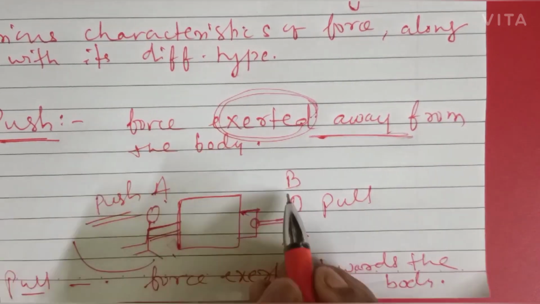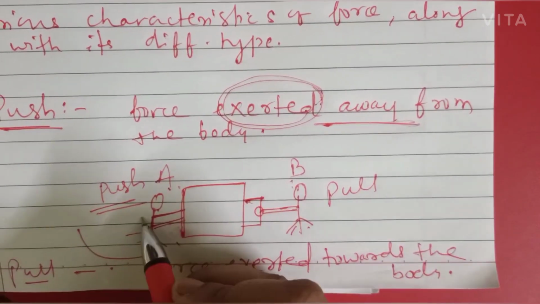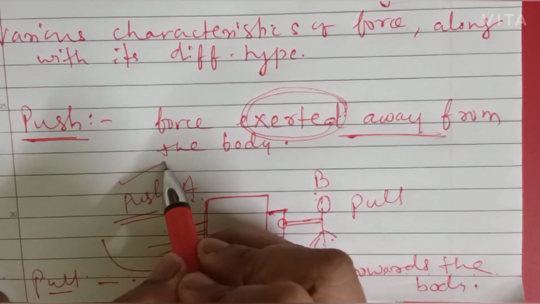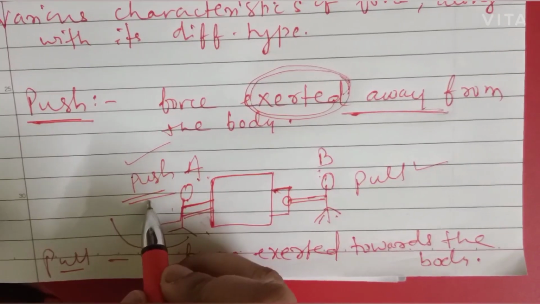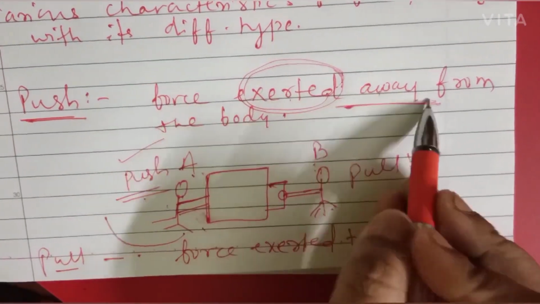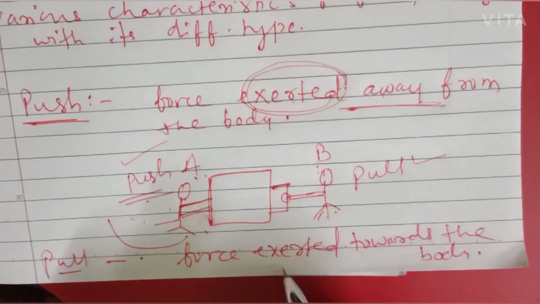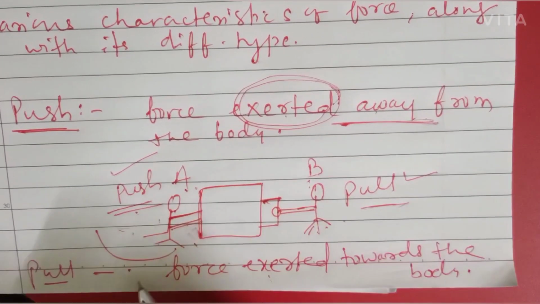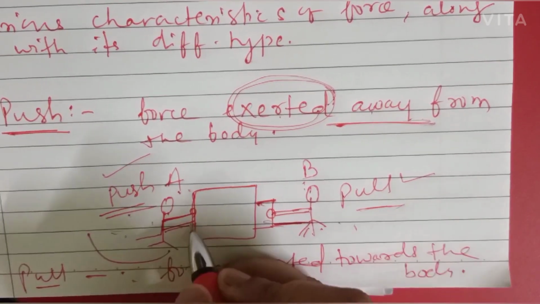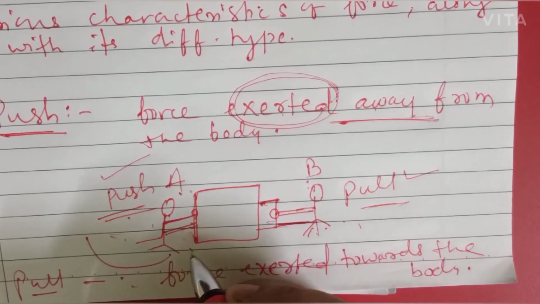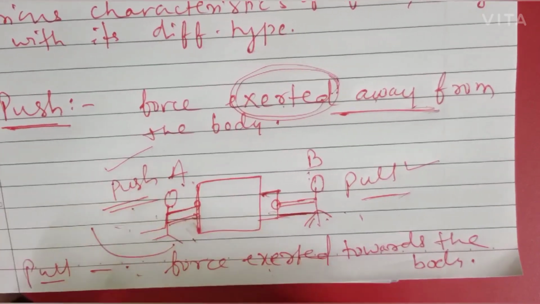This is the difference between the forces exerted in person A and in person B. That is, during the process of push, the force is exerted away from the body, and during the process of pull, the force is exerted towards the person's body. This is called push or pull.